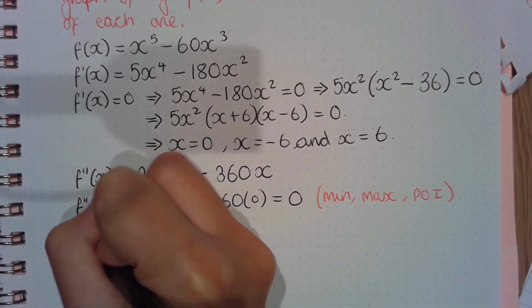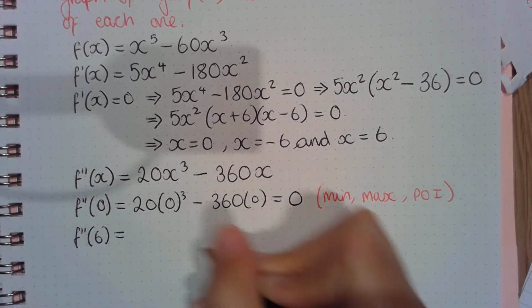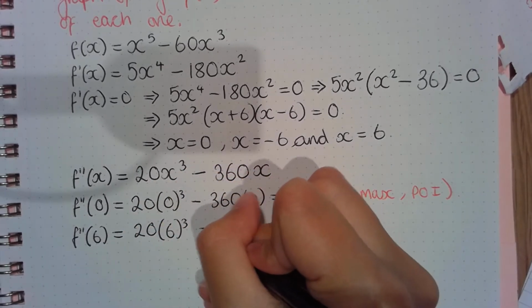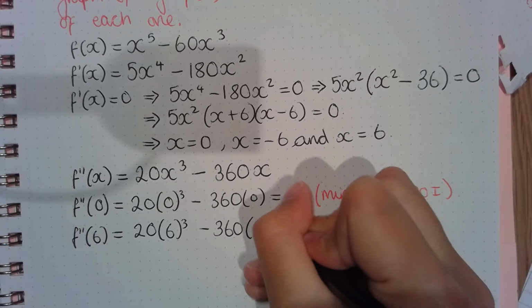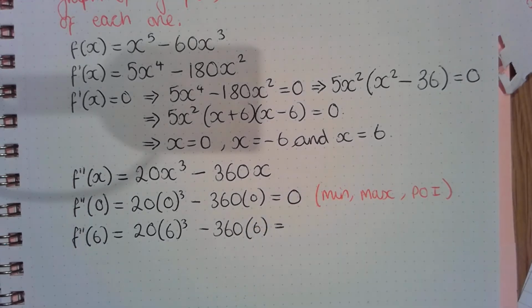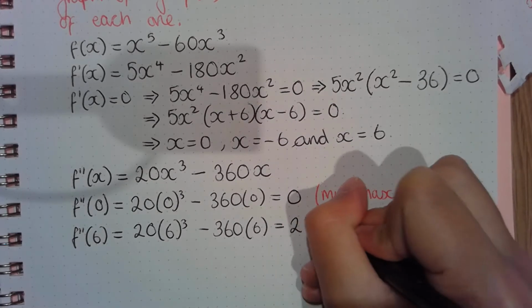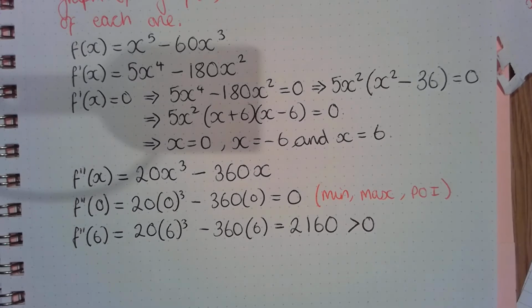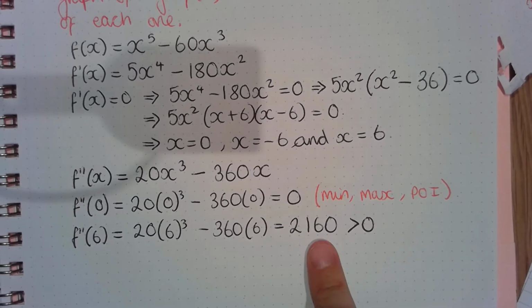F double prime of 6: 20 lots of 6 cubed, take away 360 times 6 is equal to 2160. Okay, this is greater than 0. So to distinguish between maximum, minimum or point of inflection, we know it's not a point of inflection because that doesn't equal 0.